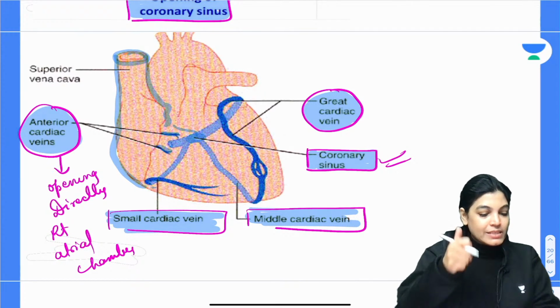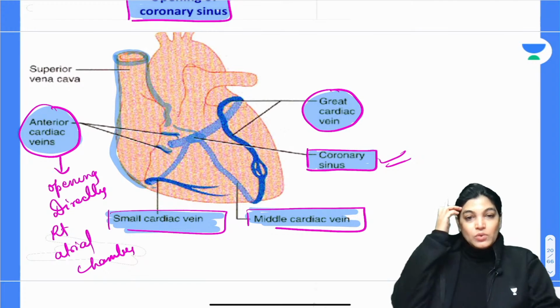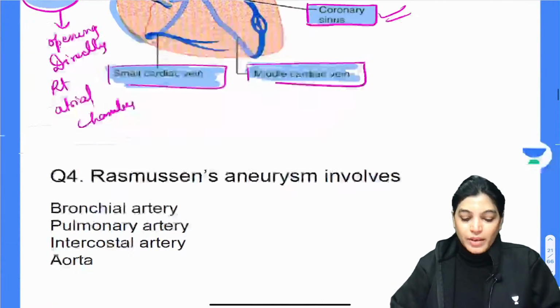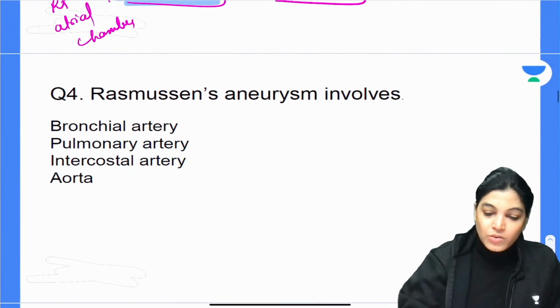Is it okay, everyone? Please give me a thumbs up if it is okay. Then we will move on with the next MCQ, that is MCQ number 4. So yeah, let's talk about the next MCQ.